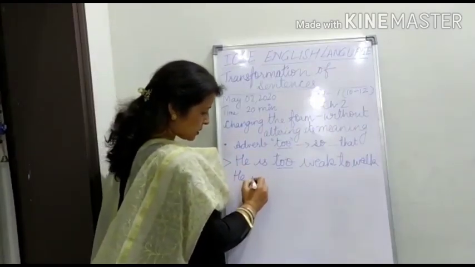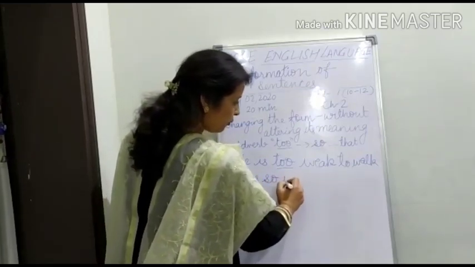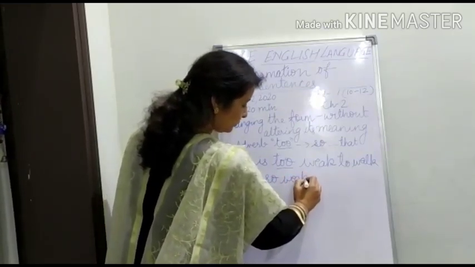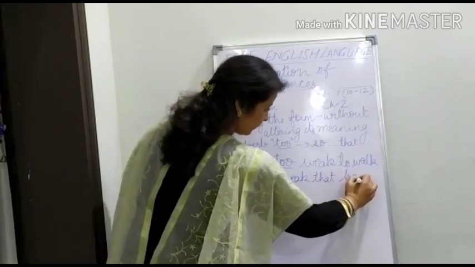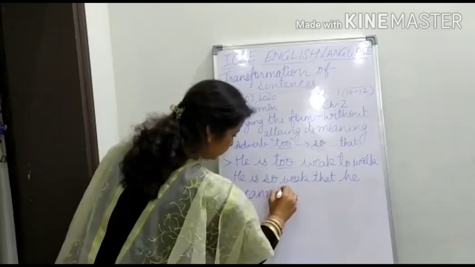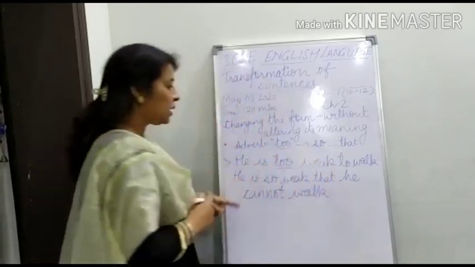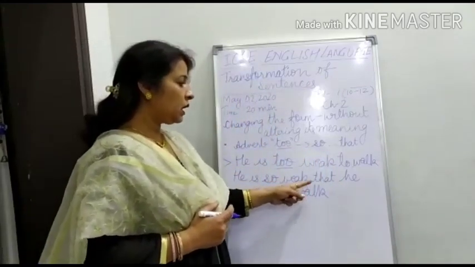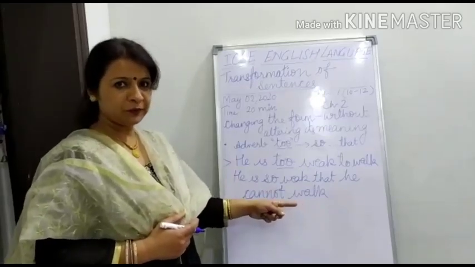He is so weak that he cannot walk. He is so weak that he cannot walk.